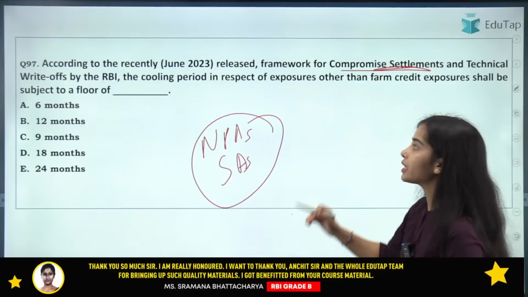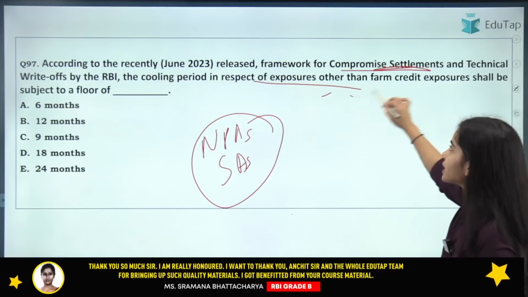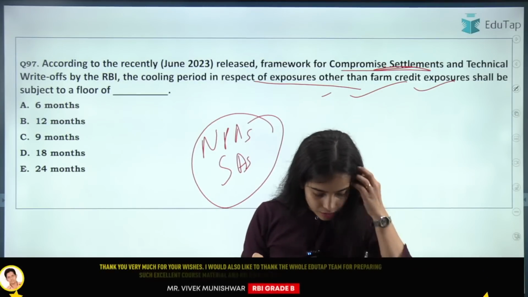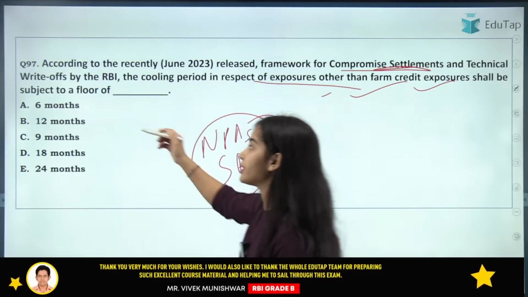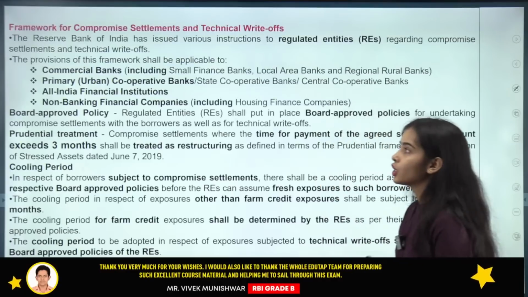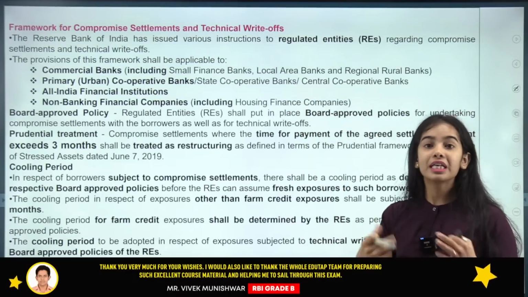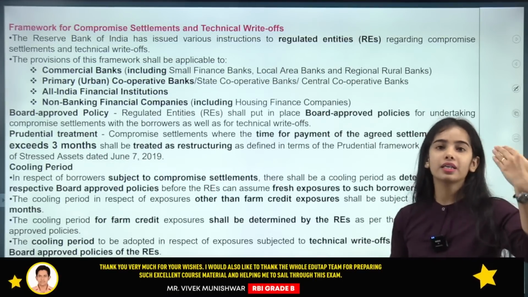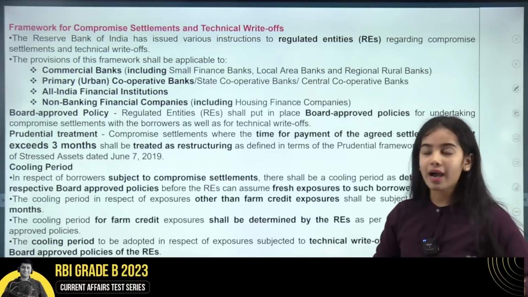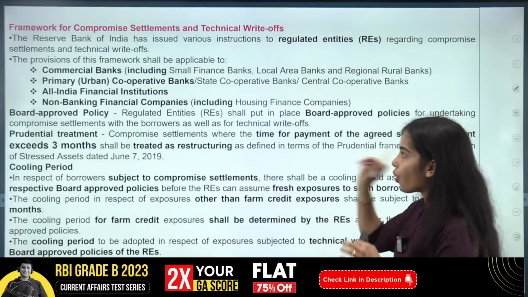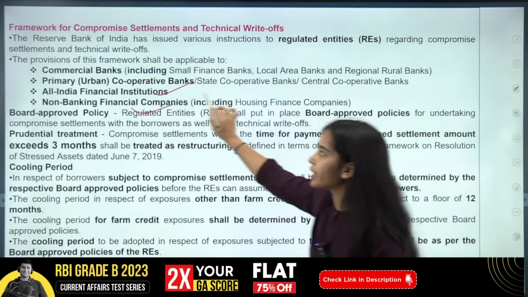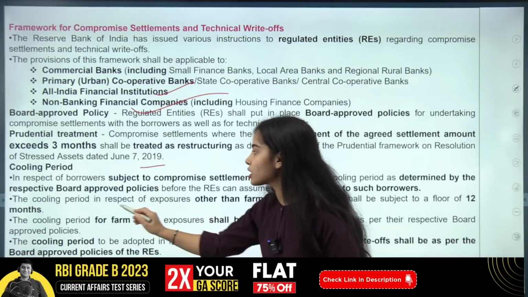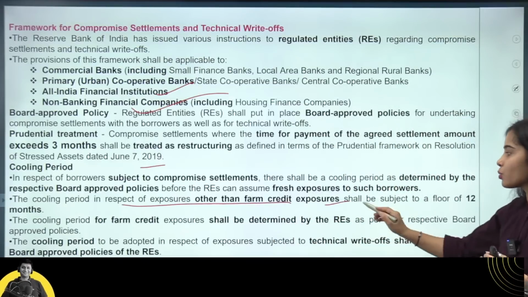In this, the cooling period in respect to the exposure, the loans other than the farm credit exposure, shall be subject to a floor of... I'm getting mixed answers. So here the right answer is 12 months. This framework has been released for all the regulated entities that are under the ambit of regulation under the Reserve Bank of India. That is all the commercial banks, all the urban cooperative banks, all India financial institutions, all the NBFCs, they are all included under this framework.